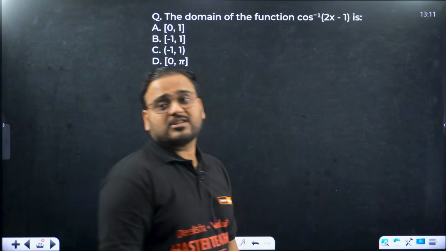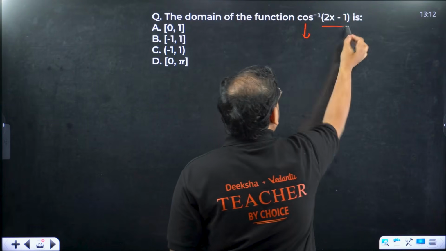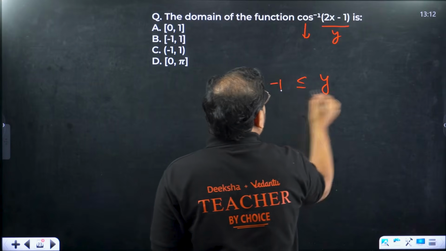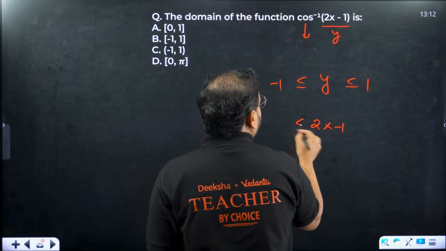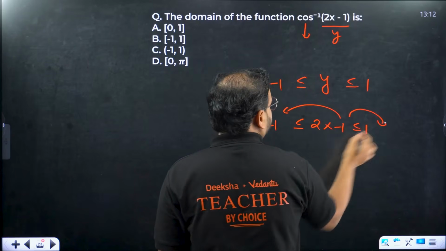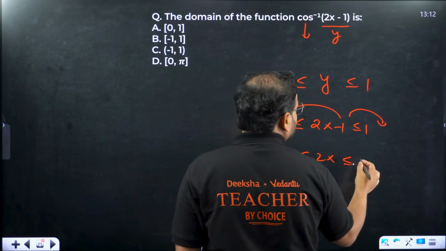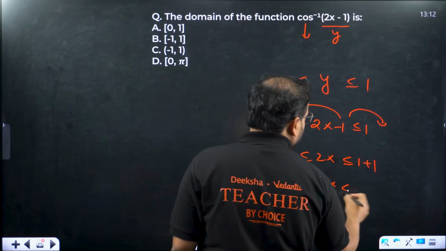Domain of the function cos inverse, a domain question. So domain of cos inverse is what? Whatever is the value over here, if I call this y, from where to where? Minus 1 to 1. In this case, this is 2x minus 1, from minus 1 to 1. Add 1 on both sides. You get 0 less than or equal to 2x less than or equal to 2.